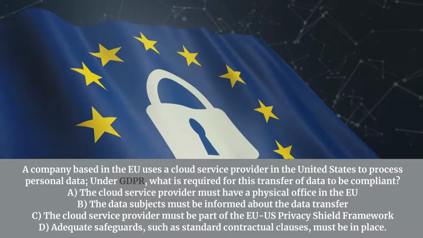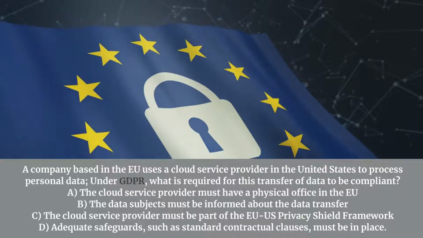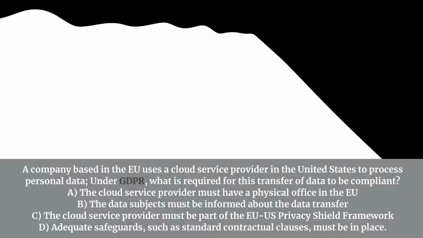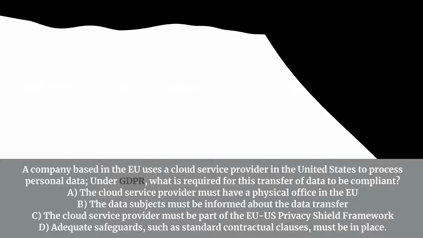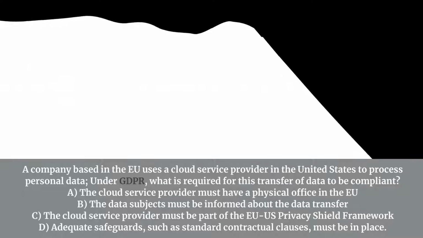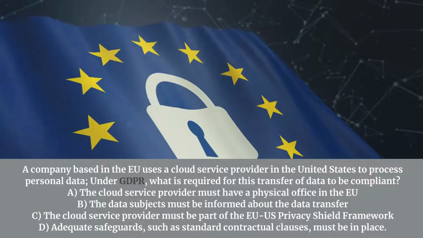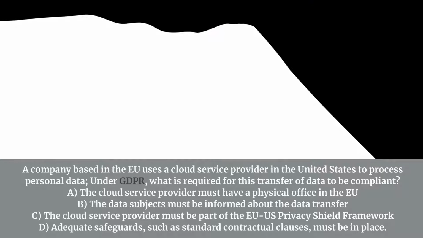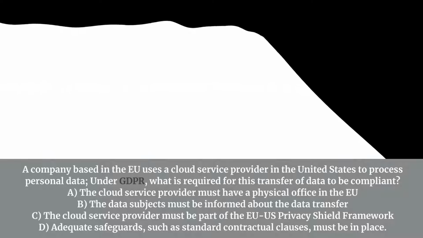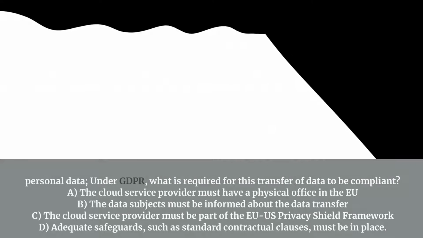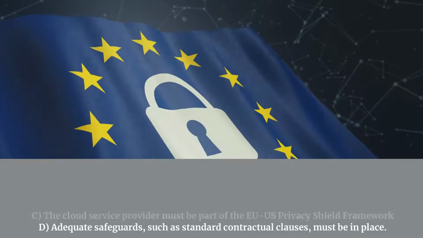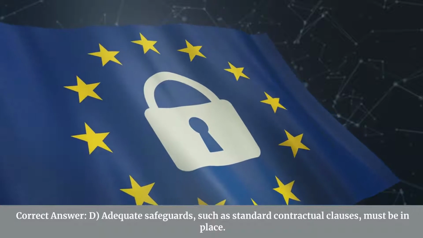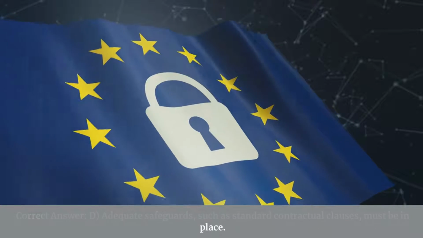A company based in the EU uses a cloud service provider in the United States to process personal data. Under GDPR, what is required for this transfer of data to be compliant? A. The cloud service provider must have a physical office in the EU. B. The data subjects must be informed about the data transfer. C. The cloud service provider must be part of the EU-US Privacy Shield framework. D. Adequate safeguards, such as standard contractual clauses, must be in place. Correct answer: D. Adequate safeguards, such as standard contractual clauses, must be in place.